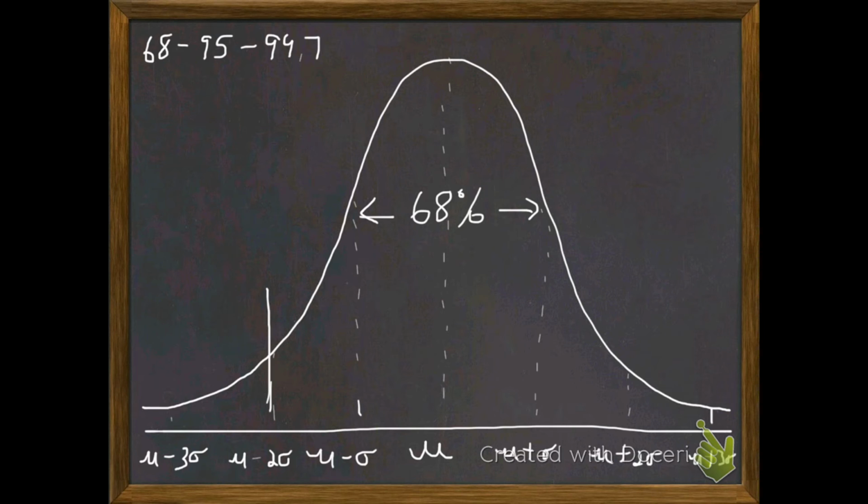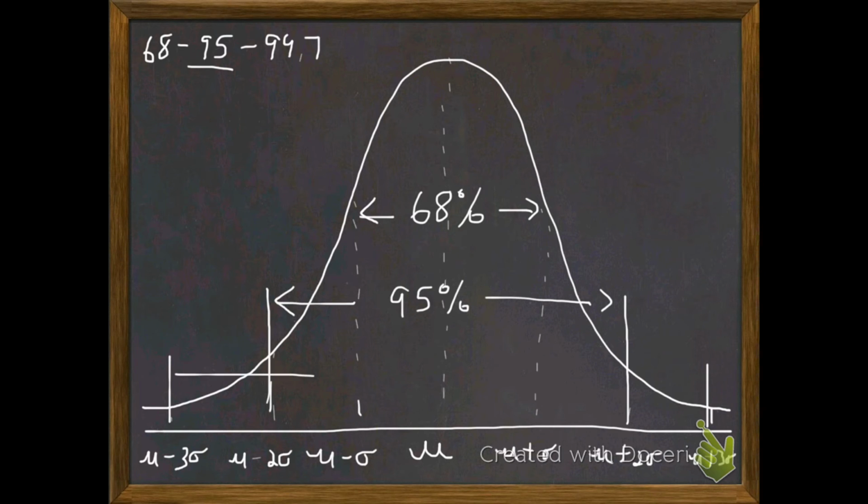From 2 standard deviations below to 2 standard deviations above, this is where the 95 part of this rule comes in. From 3 standard deviations below to 3 standard deviations above, this is where the 99.7% comes in.